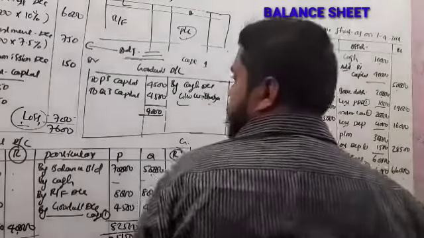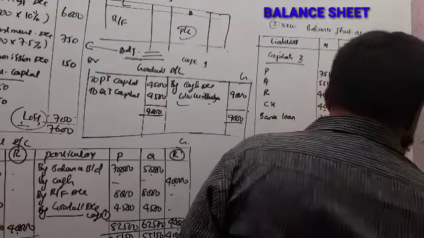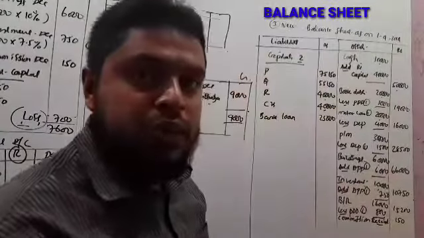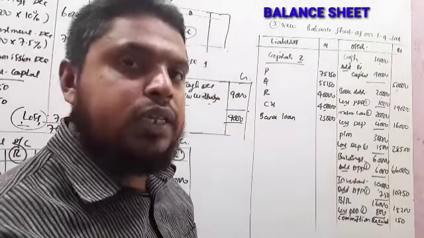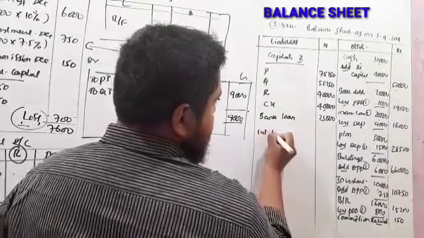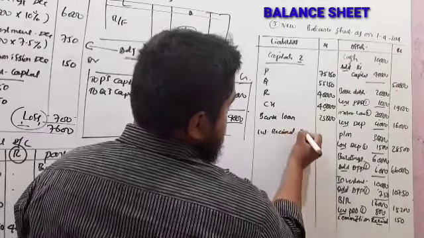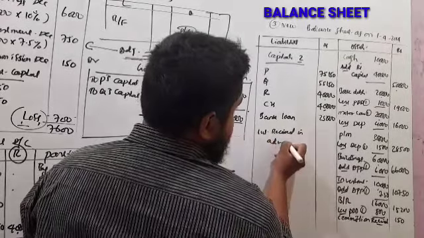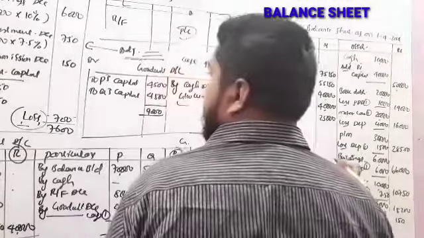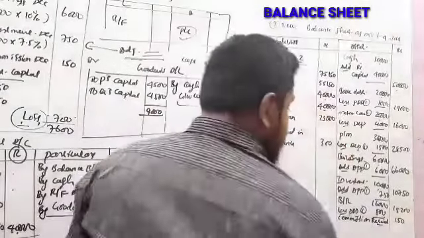So commission receivable 150. And next, income received in advance. Interest received in advance is a liability. So interest received in advance is 300. So these are the adjustments.